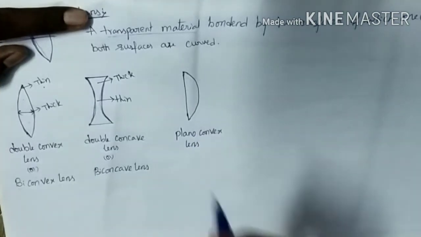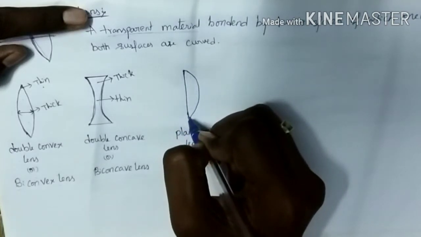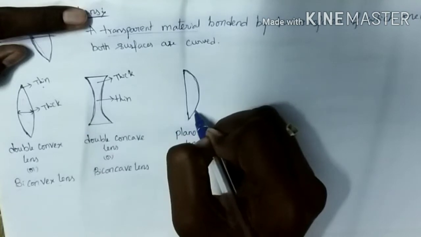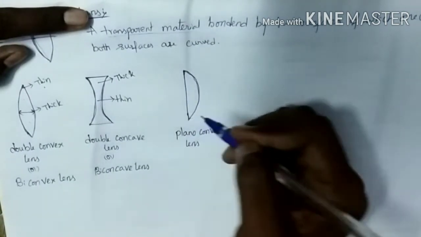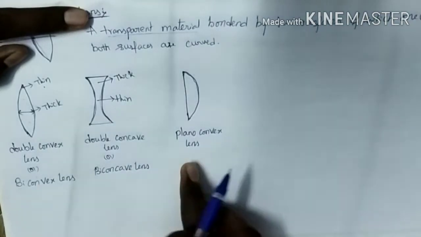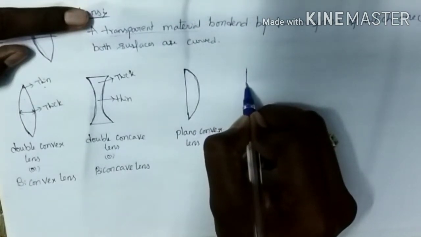Okay, plano-convex lens means it consists of one plane surface and one convex surface. Such type of lens we call a plano-convex lens. And the next type of lens is also there.